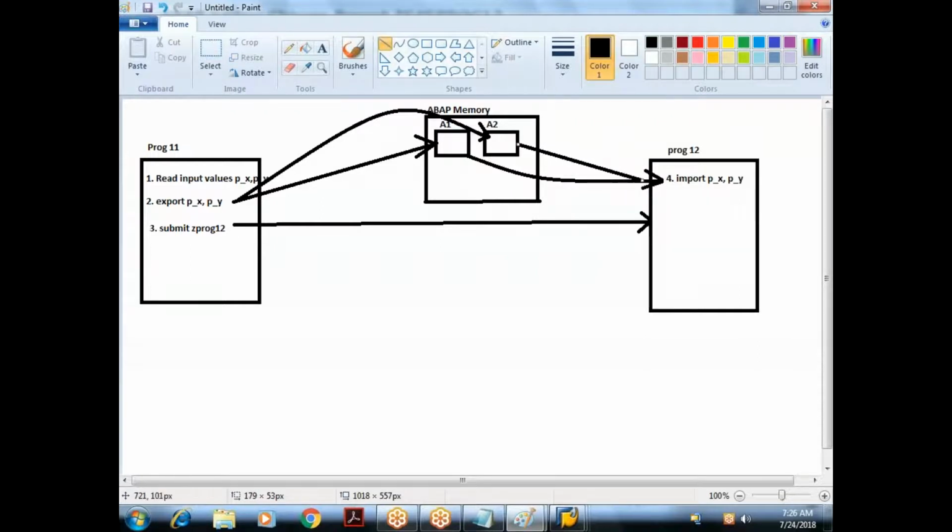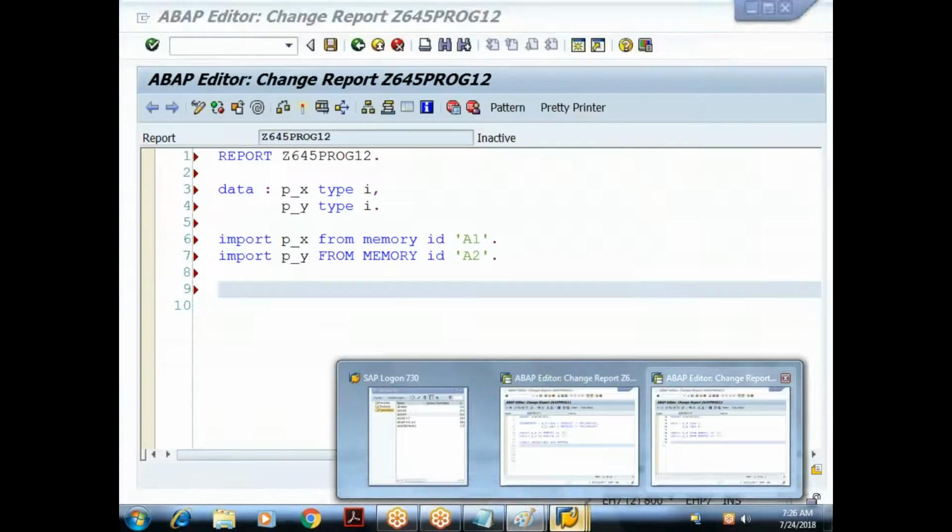Yeah. Okay, so something like this, they will be what? Imported from what? ABAP memory. And those values will come and sit in what variables? P underscore x and what? P underscore y. What the target program has to do now?